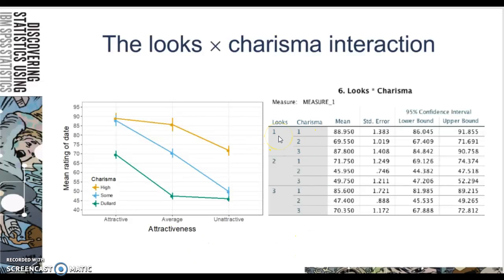So a person who was attractive and had high charisma had an average rating of 88.9. All right, so here your means give you some information on your interpretation.